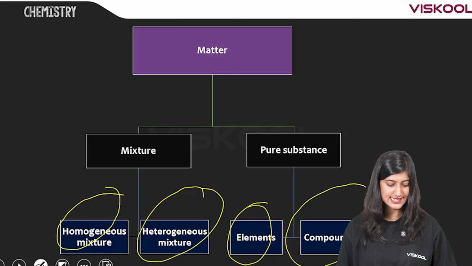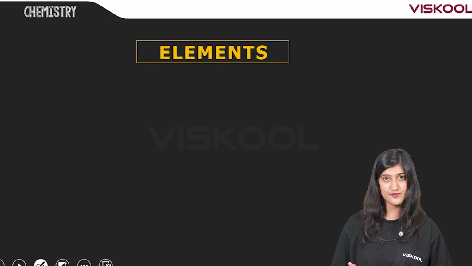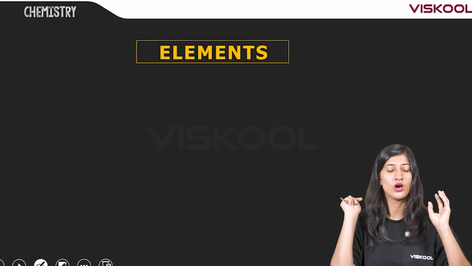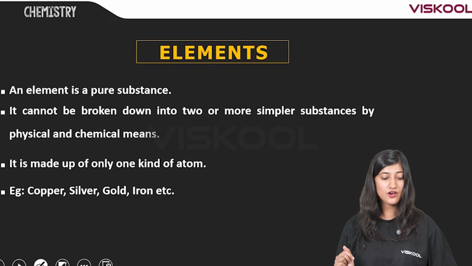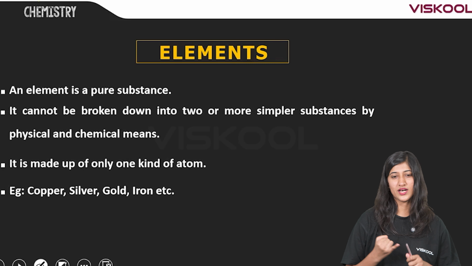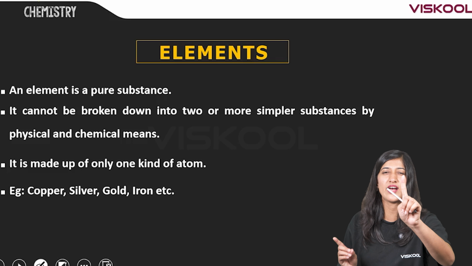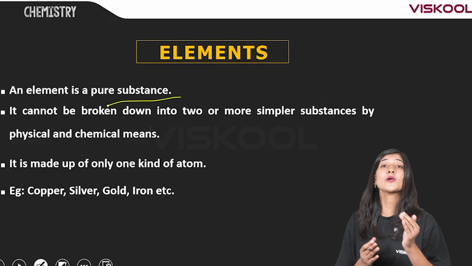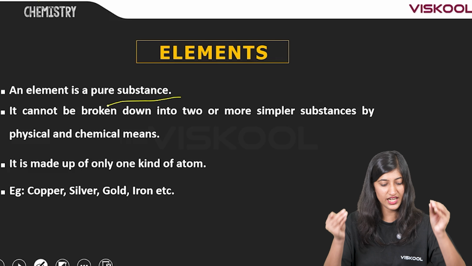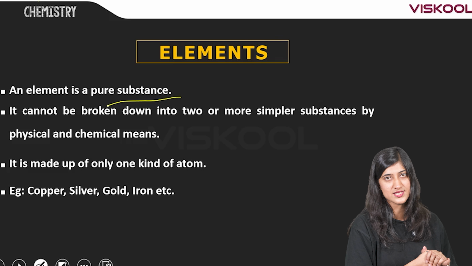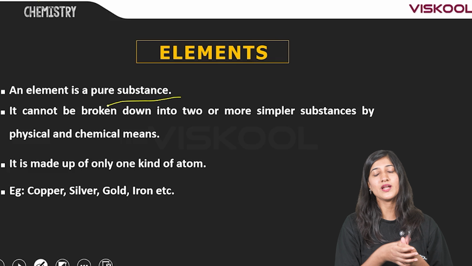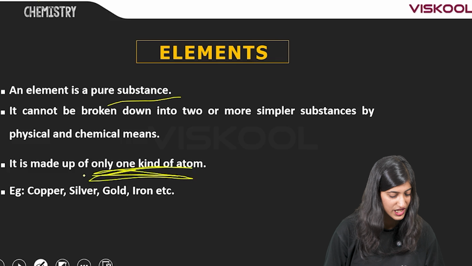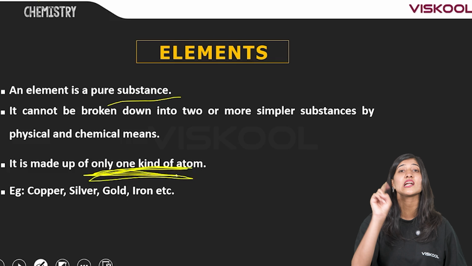Now, let's discuss this in detail. Elements. What are elements? It is a pure substance. It consists of only one substance and it will be pure, like copper, silver, gold, iron. It only consists of one substance, right? So it is an element. An element is a pure substance. It cannot be broken down into simpler ones by physical or chemical means. Those are the properties of elements. Now, it is only made up of one kind of atom. It's very important.